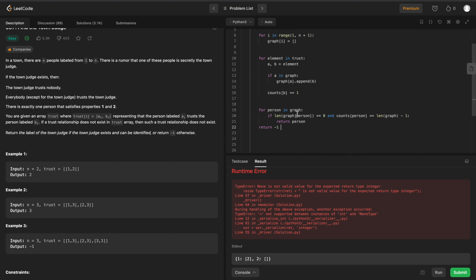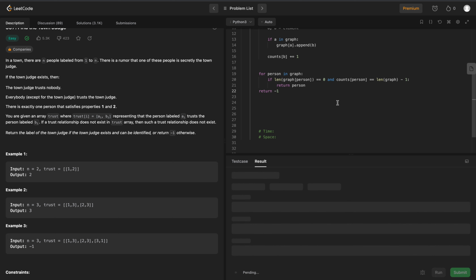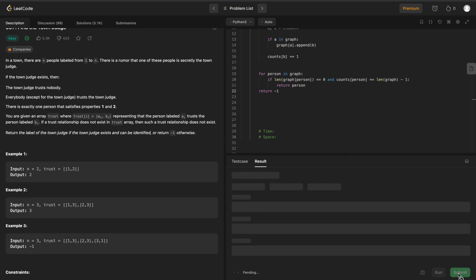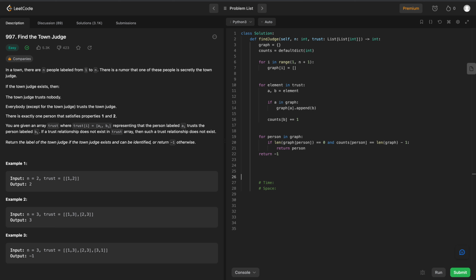So this is looking pretty good. Let's run this. And it does pass all 3 test cases, so we'll submit. Perfect, it does run. So, time and space complexity. Time complexity is going to be O of n for this.